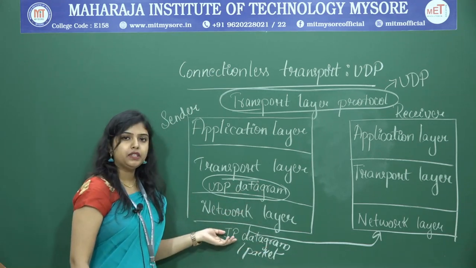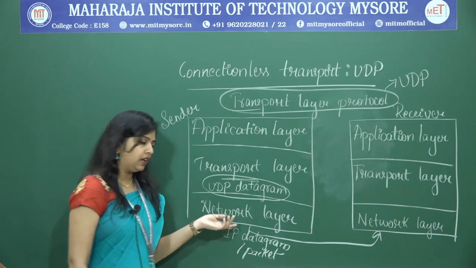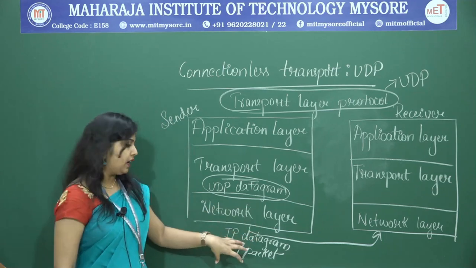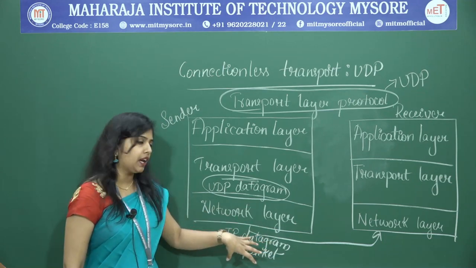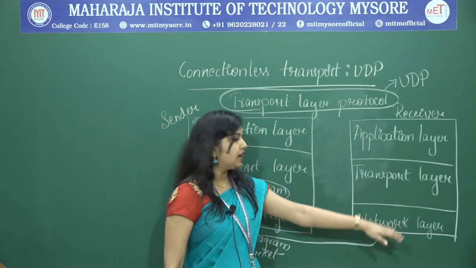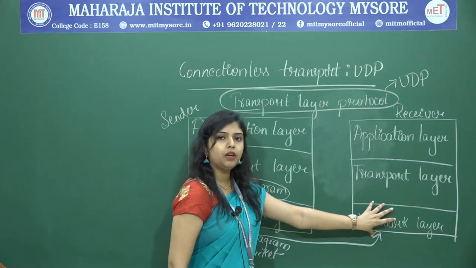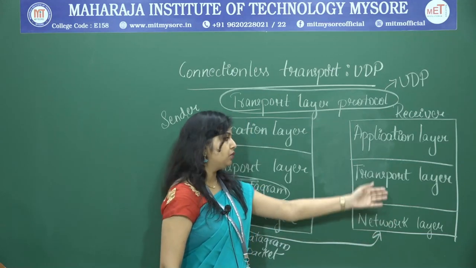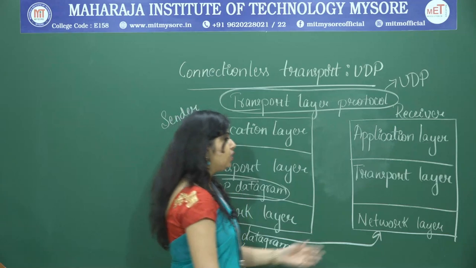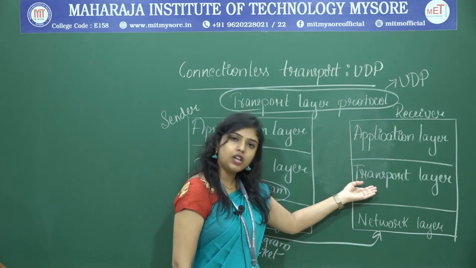As we know, IP is an internet protocol, a protocol which runs in the network layer. After converting it to the IP datagram, it will send it through the network to the receiver. Here at the receiver side, what happens? After receiving the IP datagram, it will send that IP datagram to the transport layer. Here also UDP will be working as the protocol in the transport layer.